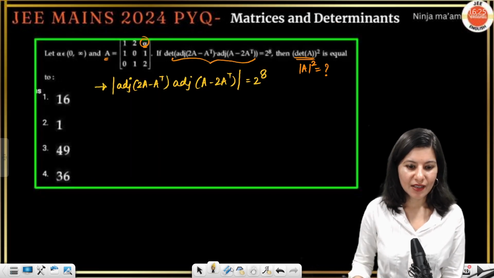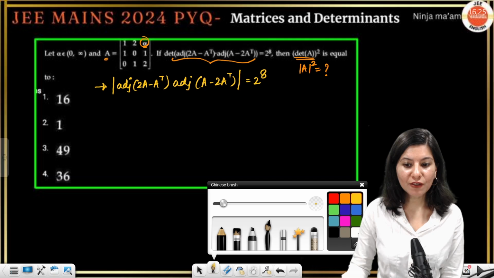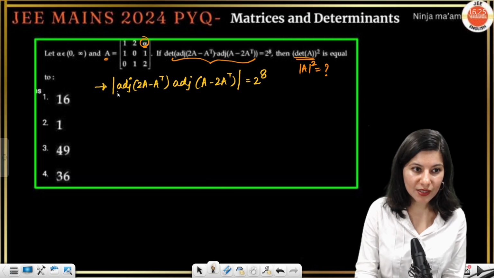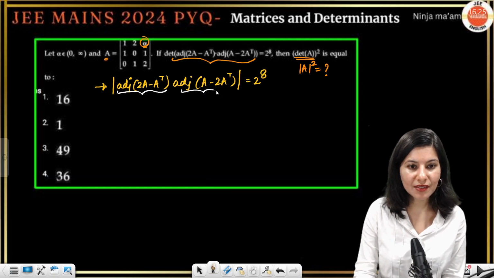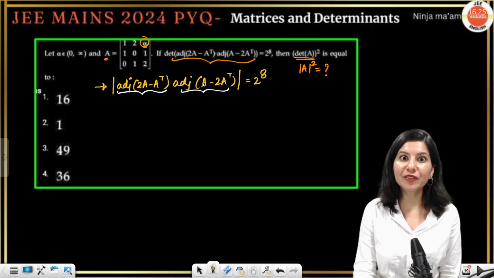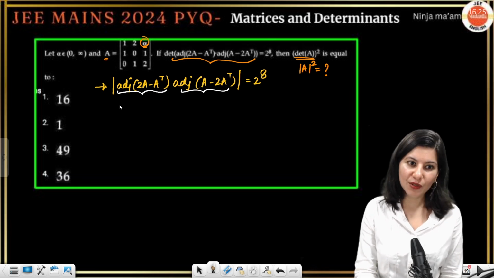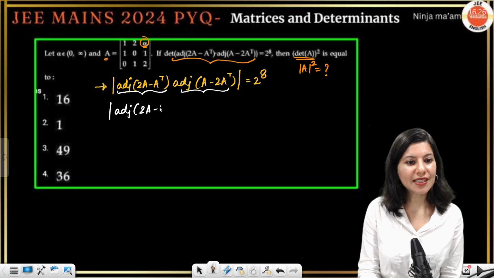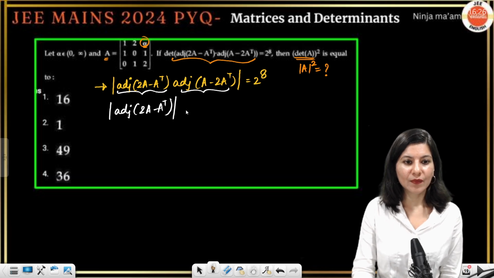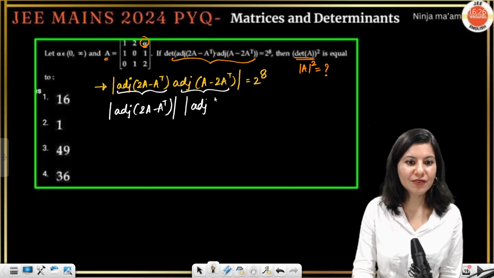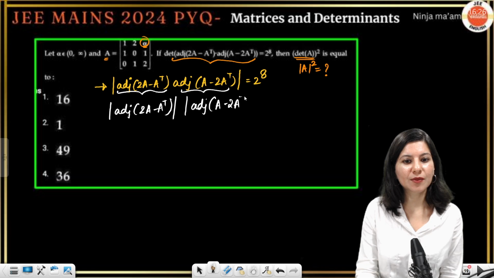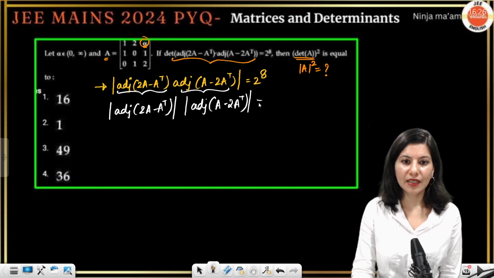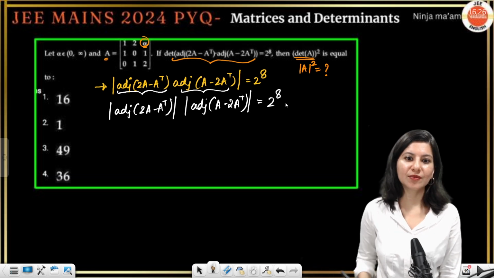That means determinant of multiplication of two matrices. This is matrix number 1, this is matrix number 2, a product of two different matrices. So if you separate them out, this is adjoint of 2A minus A transpose, and one more adjoint of A minus 2A transpose, and the product is going to be 2 raised to power 8.